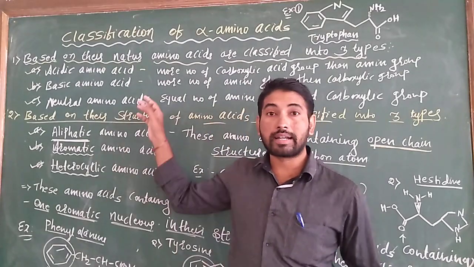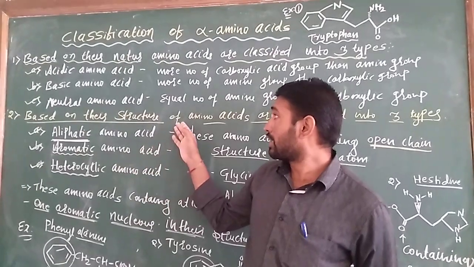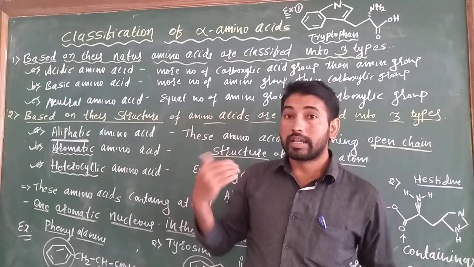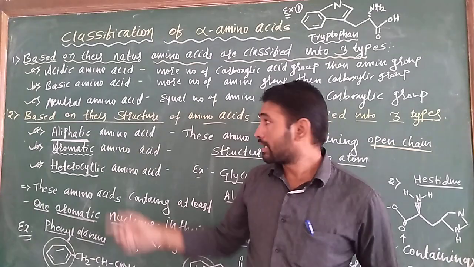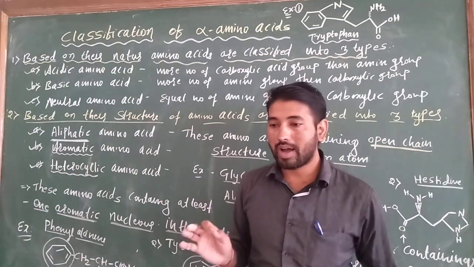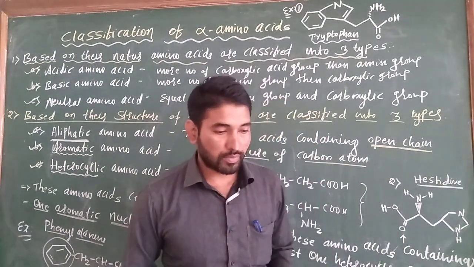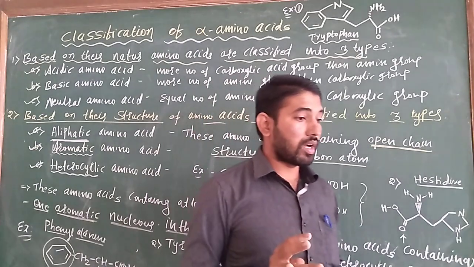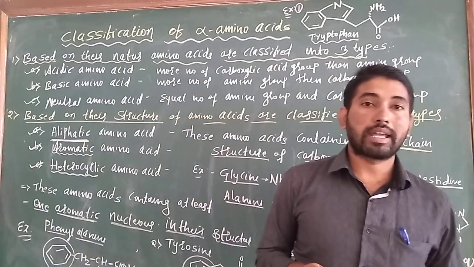I hope you all understand the classification based on nature and based on structure.